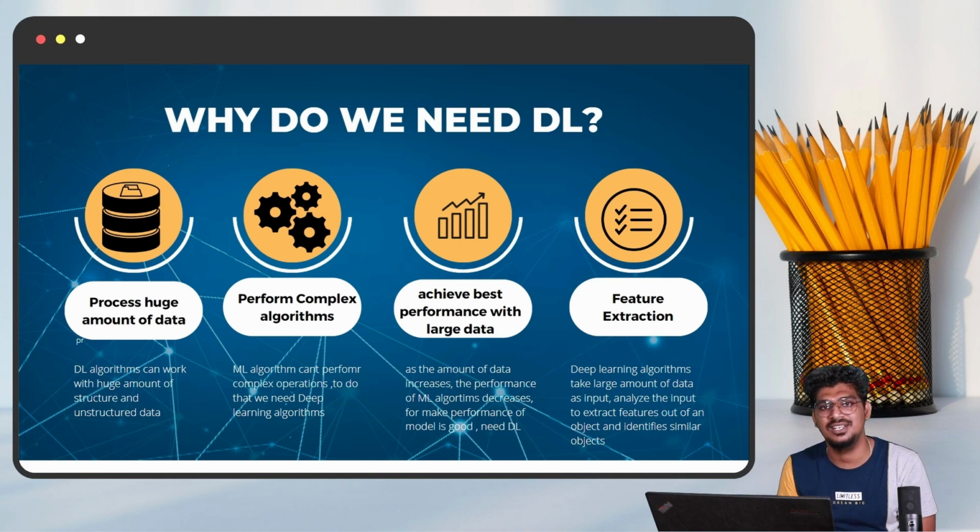That's why I mentioned here that feature extraction is very important. Based on the features from the image, from the object, the computer can give the solution based on the features of that particular object. That will be helpful for similar identification of that particular object based on the features.